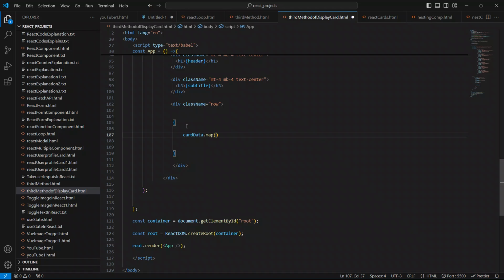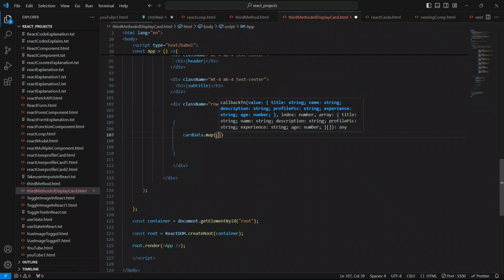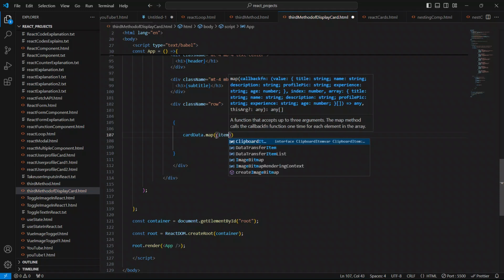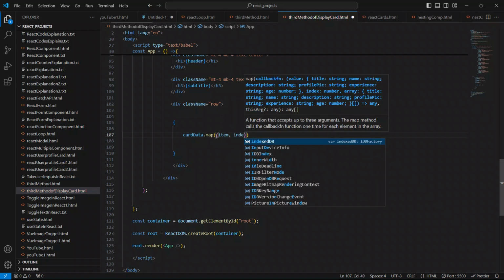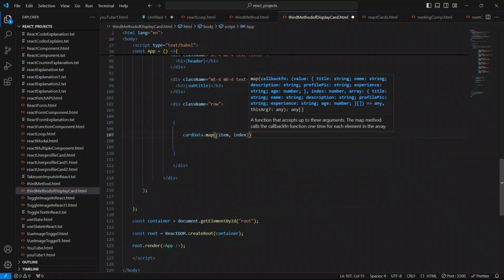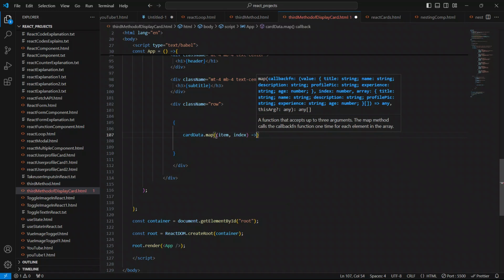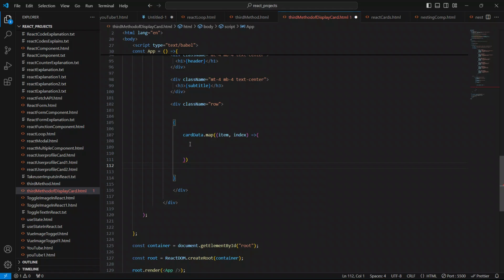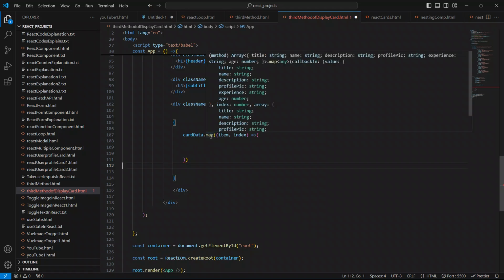Map takes one callback function, and that callback function takes at least one necessary parameter. So I'll say item, and I'll pass the index also, and I'm going to use the function. Like this, so this is it. And now you can see guys, it is showing all the things.